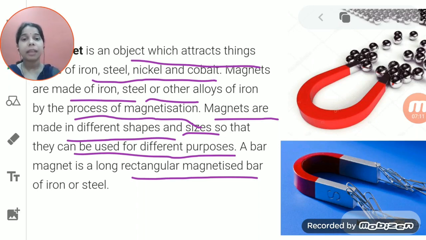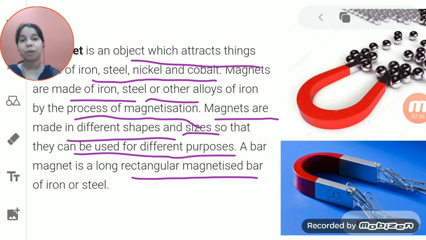So here in this iron or in this steel, we are giving the property of a magnet by the process of magnetization. Then we say that it acts like a bar magnet. So a bar magnet is actually a rectangular magnetized bar of iron or steel.